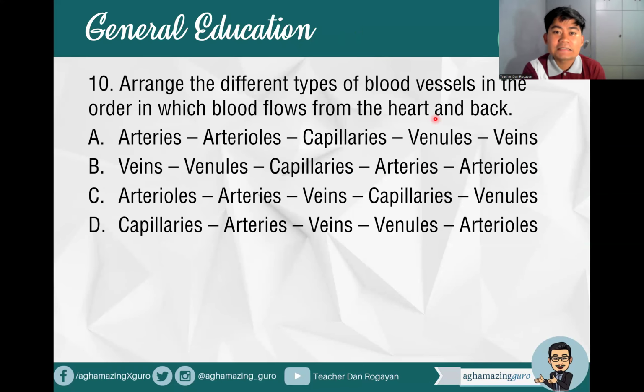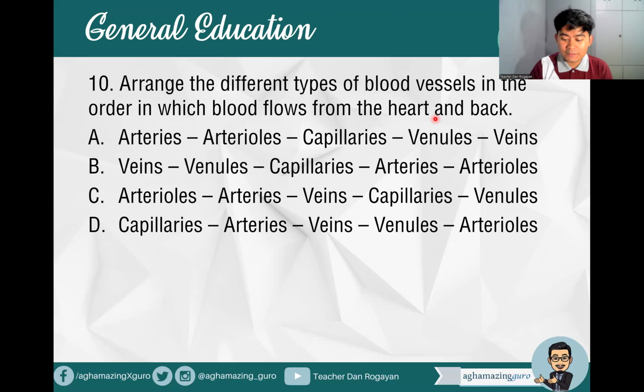Number 10, arrange the different types of blood vessels in the order in which blood flows from the heart and back. So we have here terms: arteries, arterioles, capillaries, venules, and veins. So how do we arrange them? What comes first? Ano muna ang mauuna? So this is from the heart and then back, right? So from the heart, and back to the heart. So what's the correct arrangement ng pagdaloy ng ating dugo mula sa puso pabalik dito?